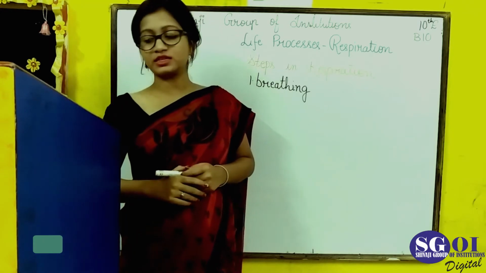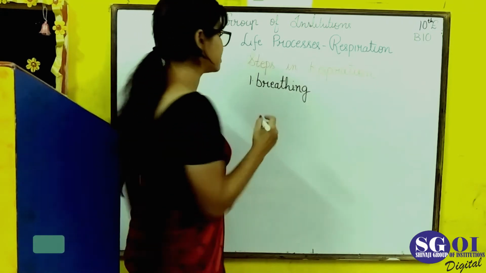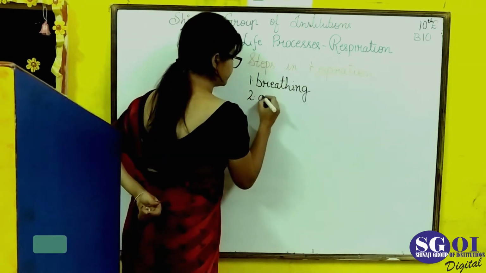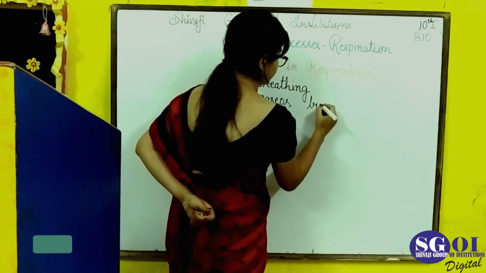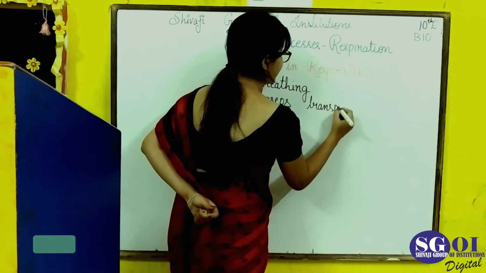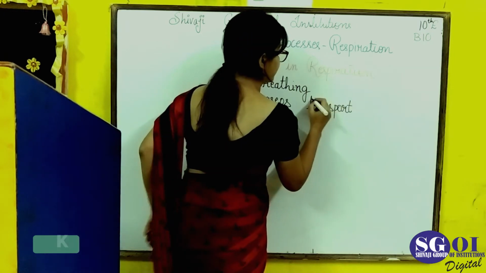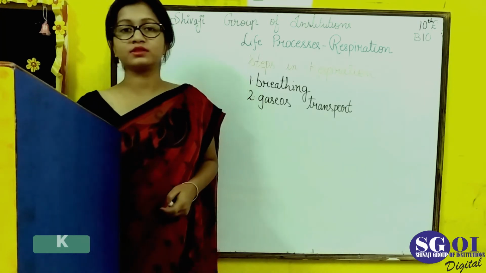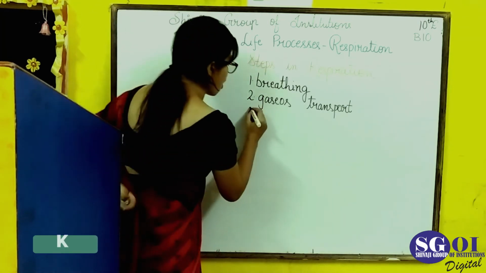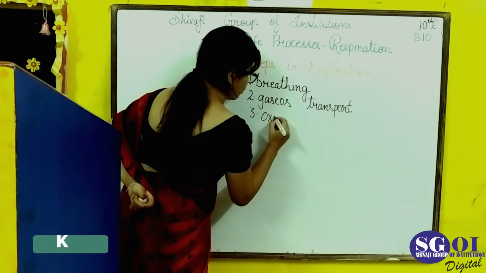Then comes the second step, which is gaseous transport, and that gaseous transport is done with the help of blood. After that comes the third step, which is oxidation of food.